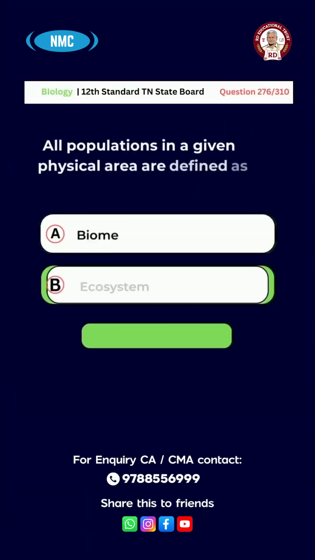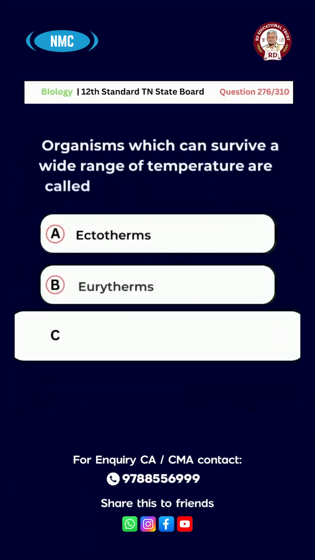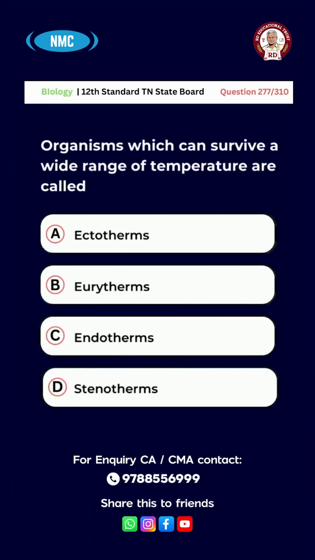Chapter 10. Organisms and Populations. Question number 276. All populations in a given physical area are defined as A, biome, B, ecosystem, C, territory, D, biotic factors. The right answer for this question is option A. Biome. Question number 277. Organisms which can survive wide range of temperature are called A, ectotherms, B, eurytherms, C, endotherms, D, stenotherms. The right answer for this question is option B.